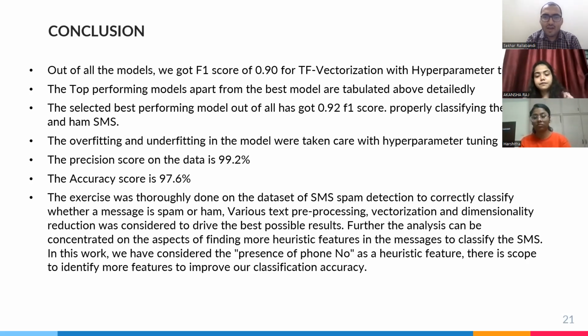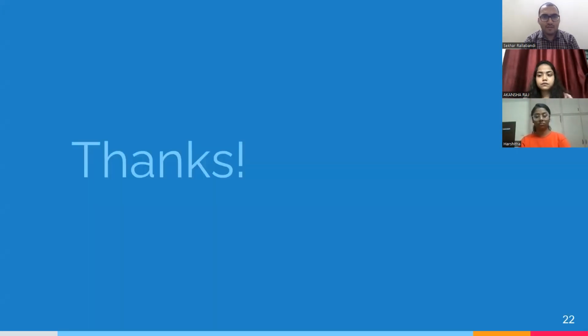One thing we think is a future aspect for this project is that instead of just the presence of a phone number, we could take more heuristic features, like the presence of words such as call, claim, reply, free, and club them with the presence of a phone number. That would give more opportunities to build a more rigorous model. That is one key takeaway from this analysis. Thank you, that's it.